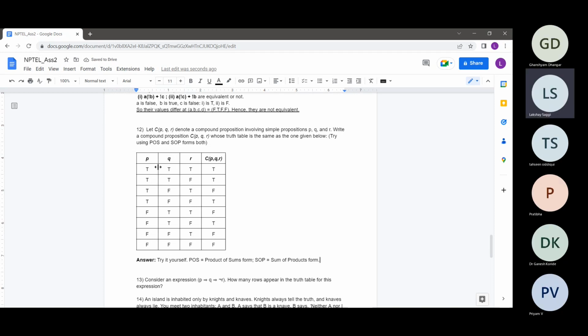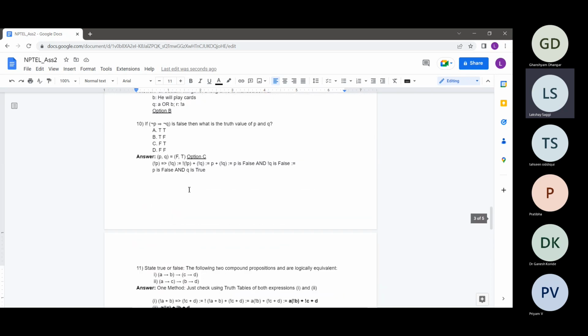It's not really difficult. In the product of sums form, we just check which rows are true and find it. Basically, from the truth table, product of sums and sum of products forms correspond to finding a Boolean expression which corresponds to this truth table, right? So basically, write a compound proposition C(P, Q, R) whose truth table is the same.